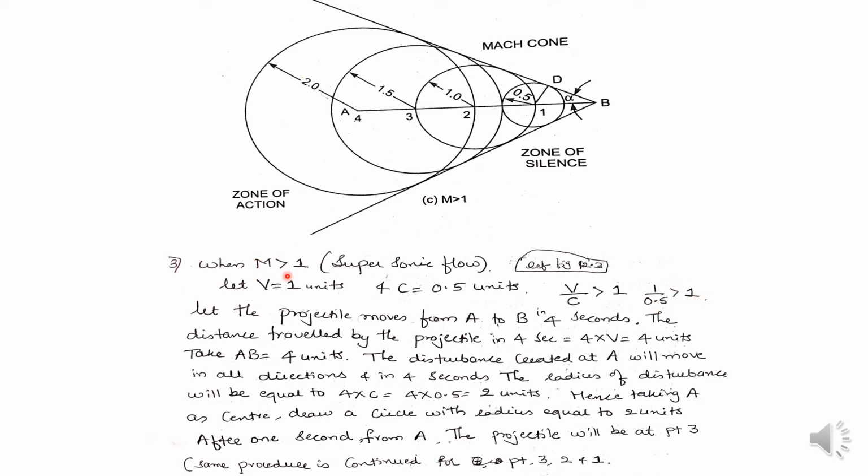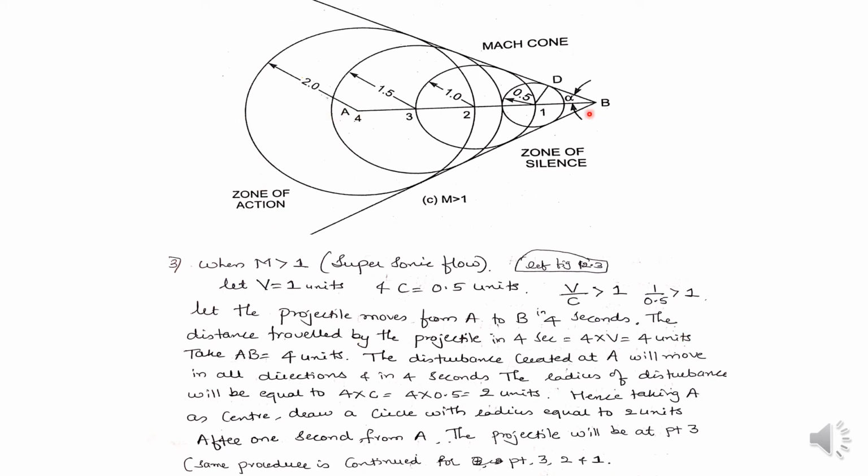Here also, let the projectile move from A to B. Same sketch. Let the projectile be at point A. To move the projectile from point A to point B, it requires 4 seconds. The distance traveled by the projectile in 4 seconds will be 4 into V, where V is 1 unit, so 4 into 1 equals 4 units. Let us take AB equal to 4 units.